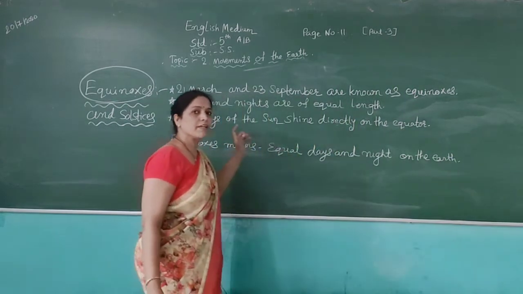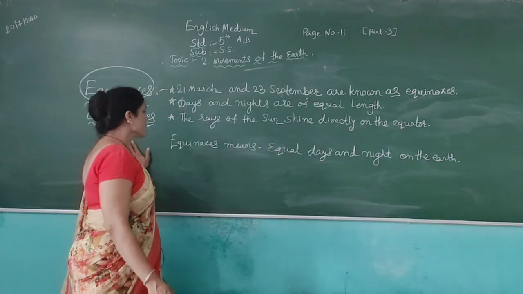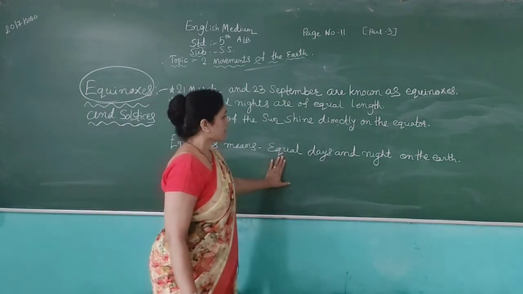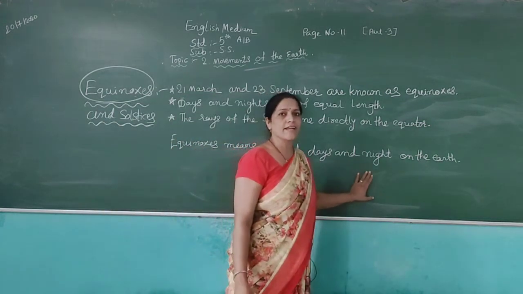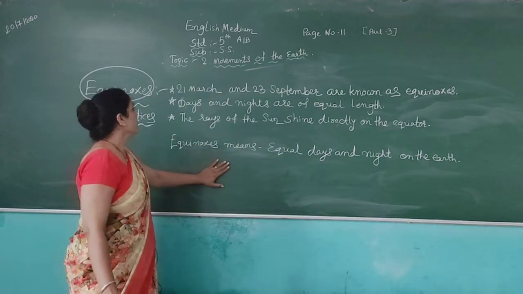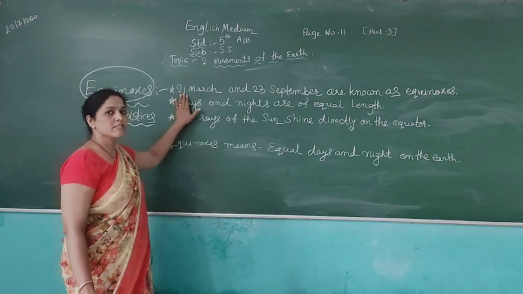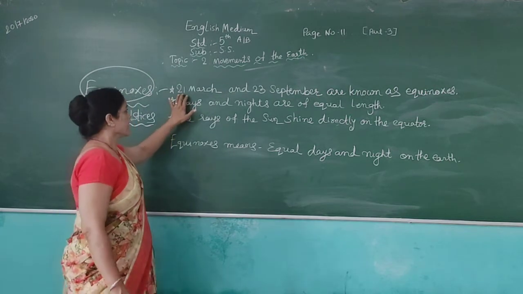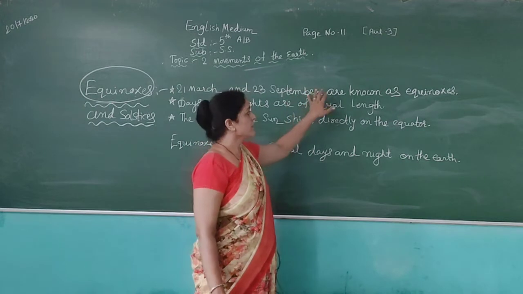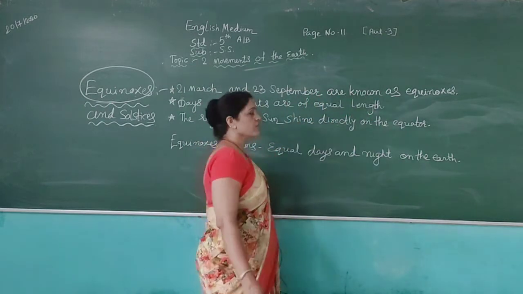Friends, what is the meaning of equinox? Equinox means we face equal days and nights on the earth. We feel equal days and nights on the earth. 21st March and 23rd September are known as equinox.